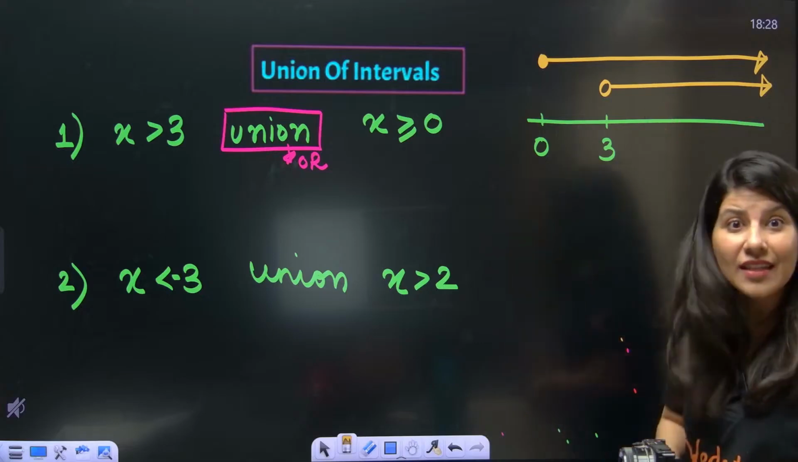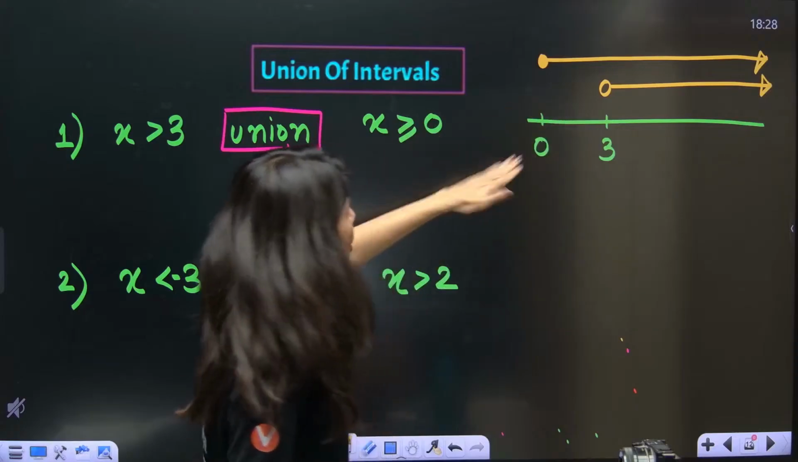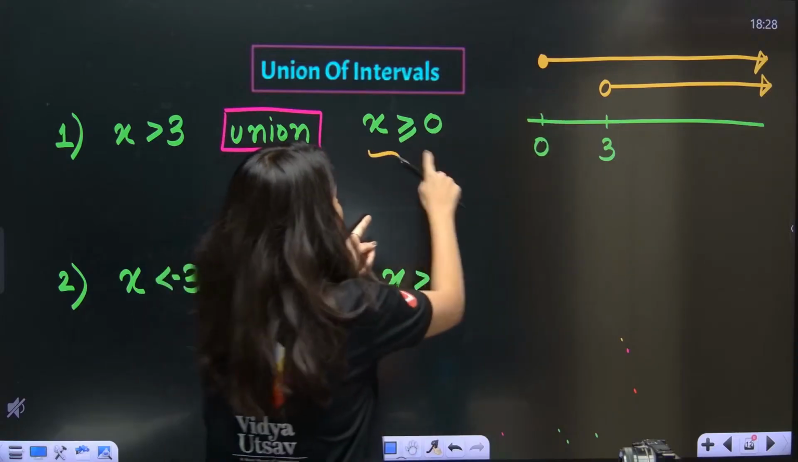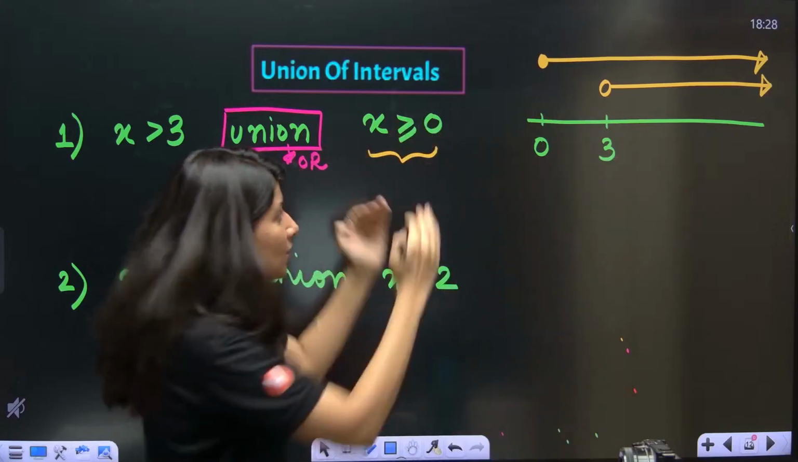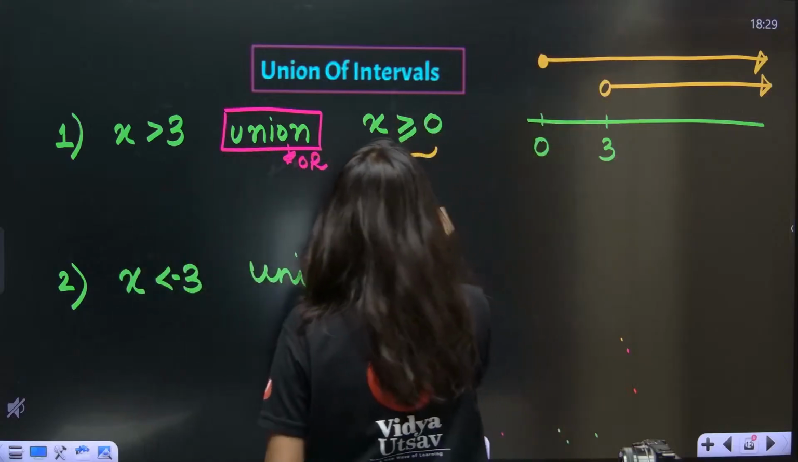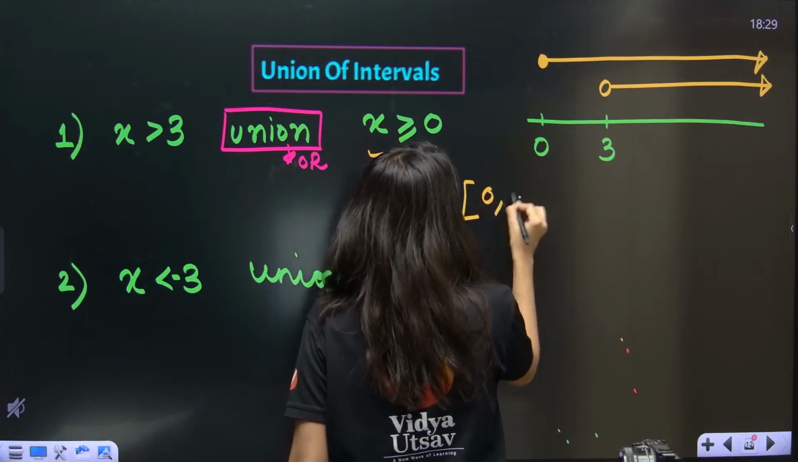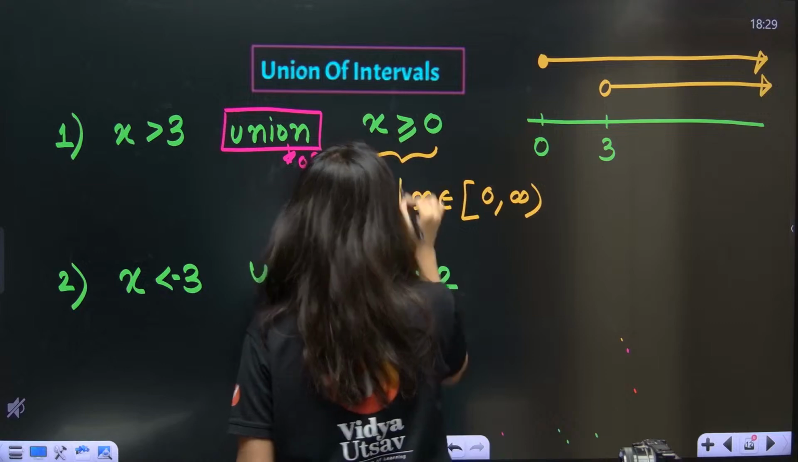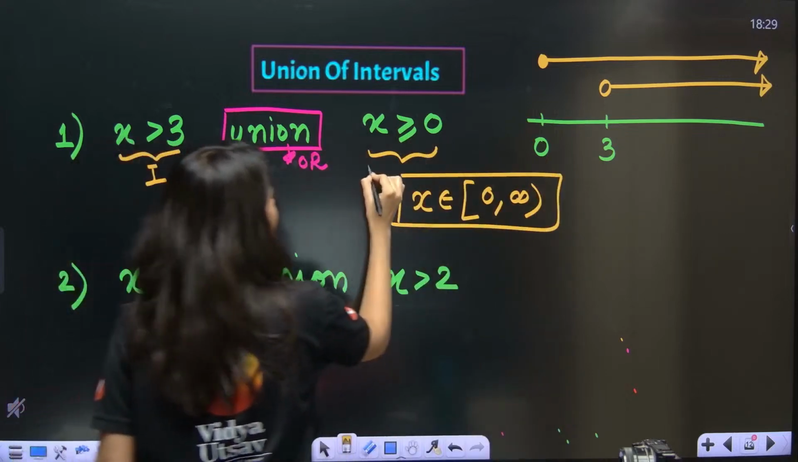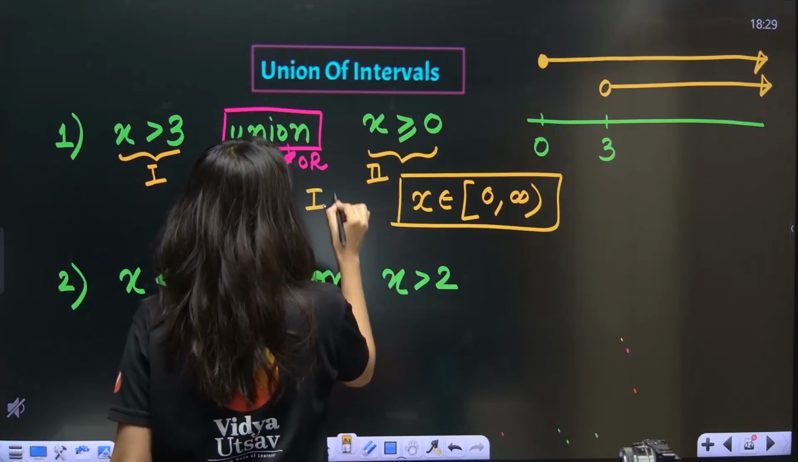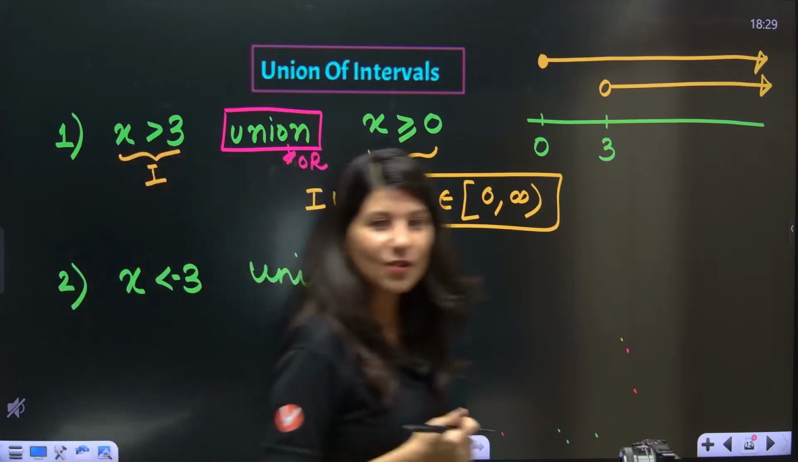This is saying 3 to infinity. Now just tell me, 3 to infinity is already included in this, na? See, 3 to infinity is already included in this. So how to take union? Just combine this. So final answer will be x belongs to 0 to infinity. This is the final union. Okay, so if this is your first, this is your second, then first union second is equal to what? This x belongs to 0 to infinity.